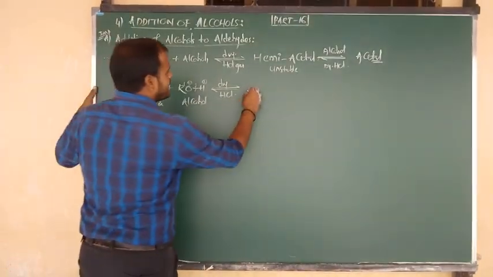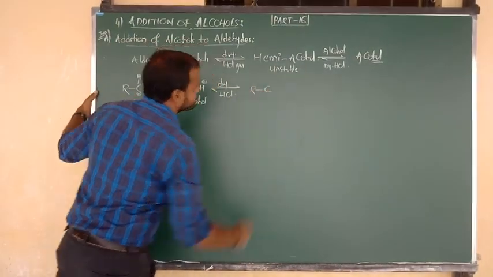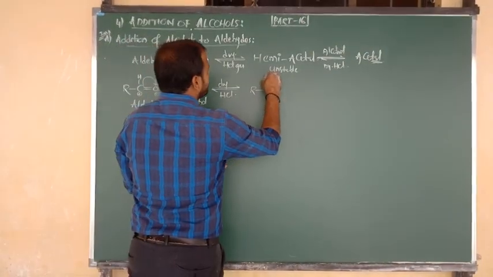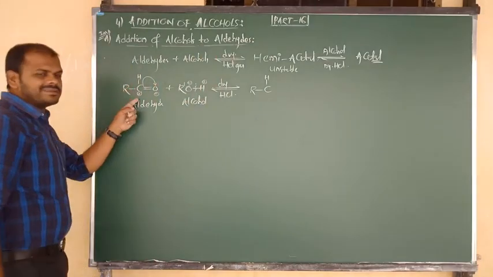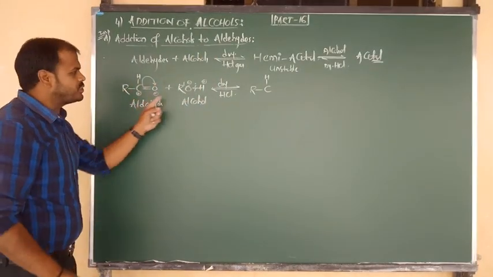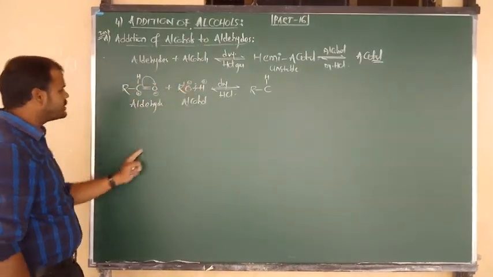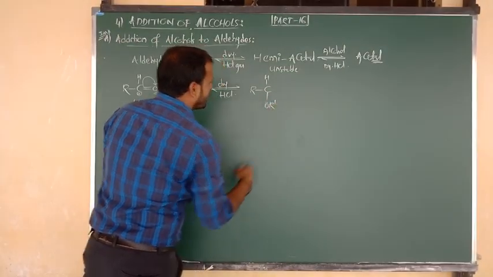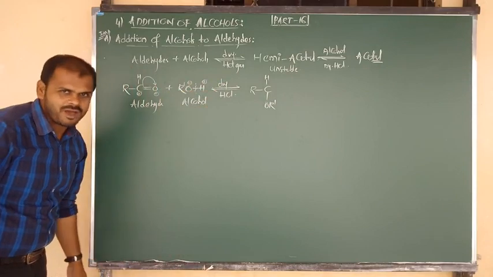So R bonded to C, which I write here, C above the plane connected to H. C carries a positive charge and is attacked by the negative OR minus. The alkoxy group attacks the carbon, but here it is OR prime, which I have written there.